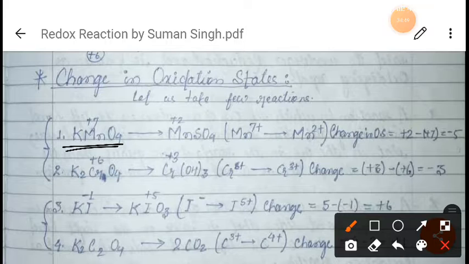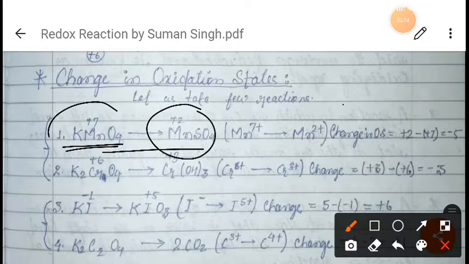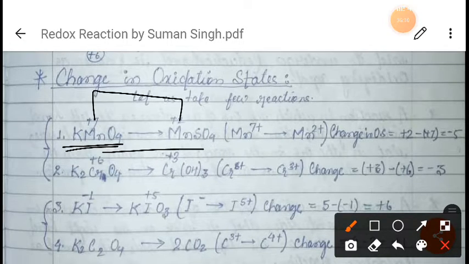But here, when KMnO4 is changing into MnSO4, what is the change in the oxidation state? Always remember that we find the change in oxidation state as right minus left. Here manganese, sorry, not magnesium, is changing from +7 to +2.